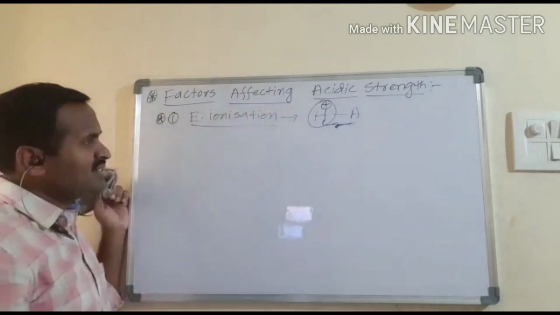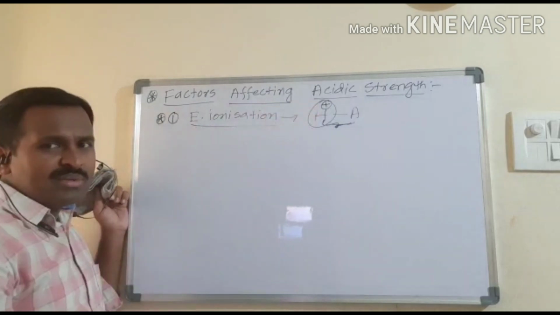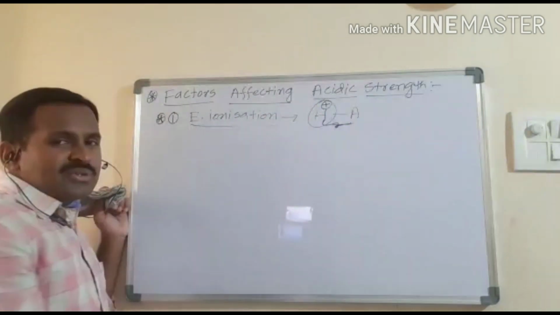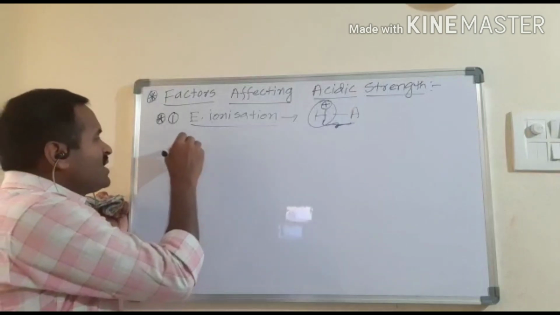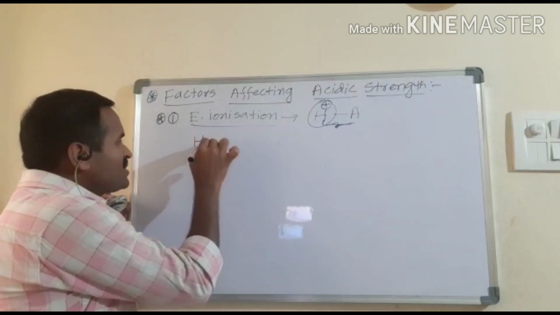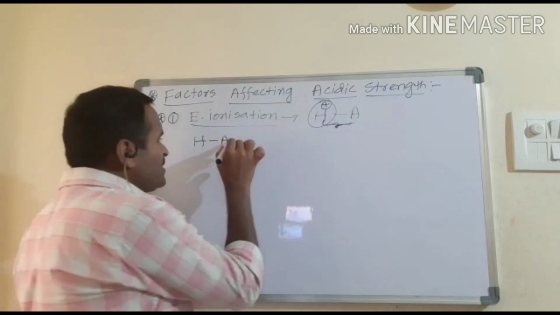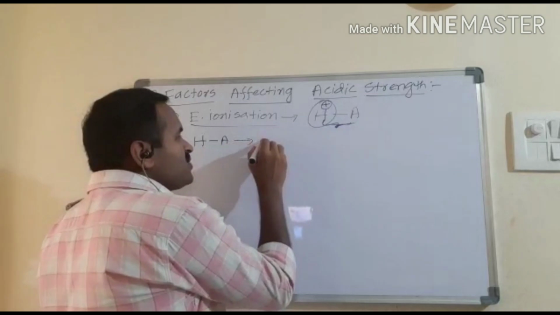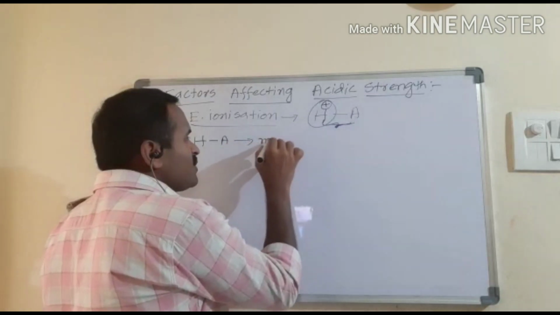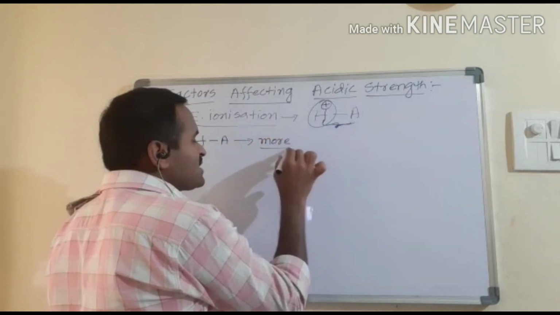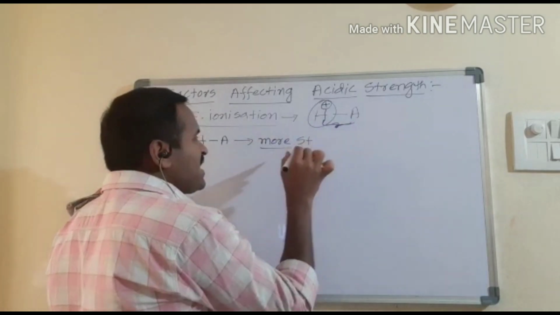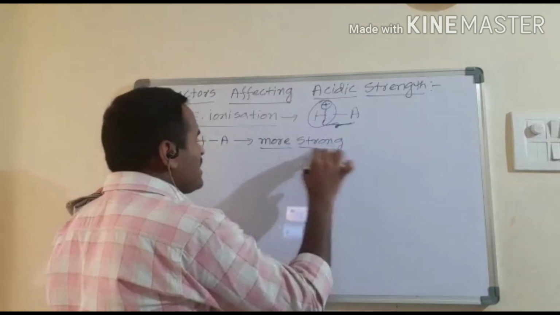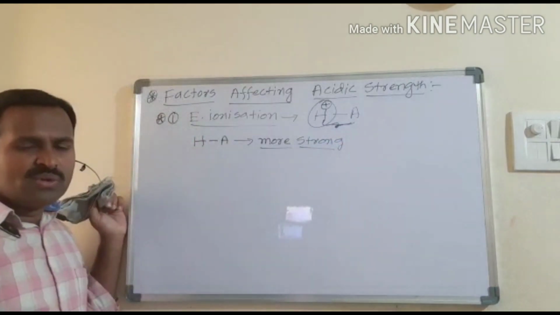If its extent of ionization is more, it can easily produce H plus ions. Otherwise, in other terms, if the HA bond strength is more, that means a strong bond is there. The bond between hydrogen and A is more strong.